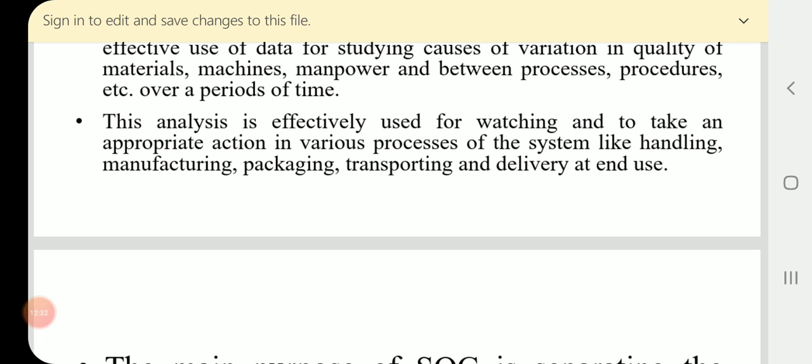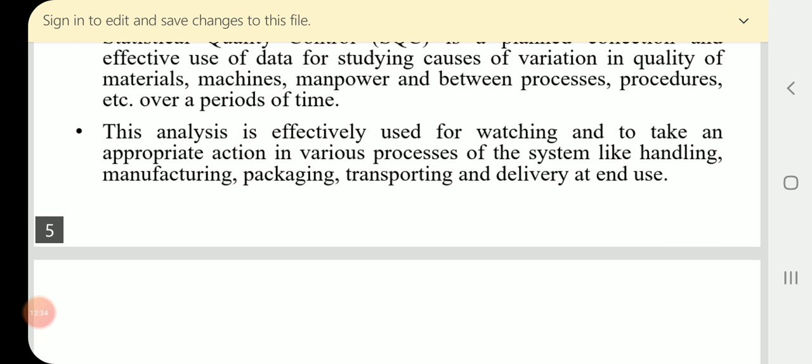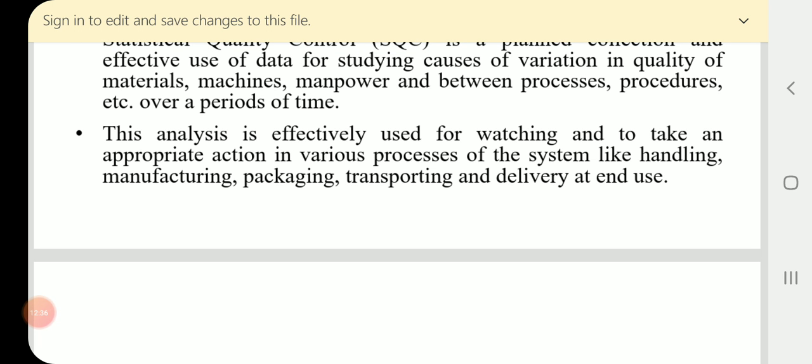This analysis is effectively used for watching and taking appropriate action in various processes of the system, like handling, manufacturing, packaging, transporting, and delivery at end use.